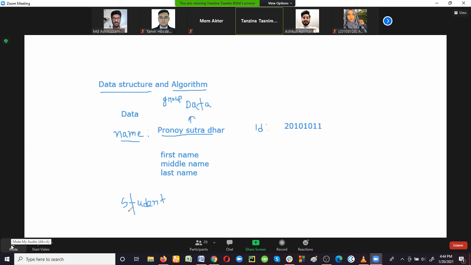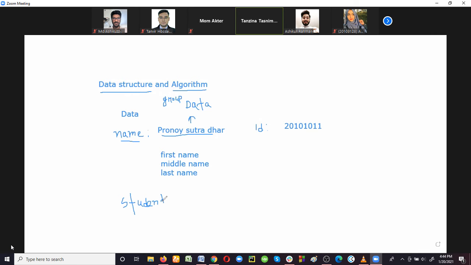What is entity? Entity is anything about whom we are talking about, right? Suppose student, this is our entity because we are just trying to find out some characteristics or attributes of it. So student, this is our entity. And what is the attribute? The characteristics we are using for identifying that entity is called attribute. So here name is actually an attribute. Is it clear what is entity and what is attribute? Okay, so this is the person or this is the thing.